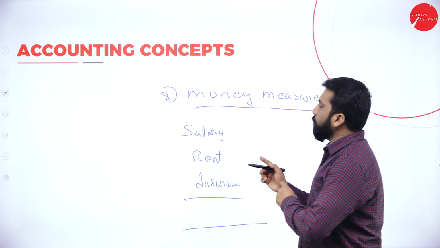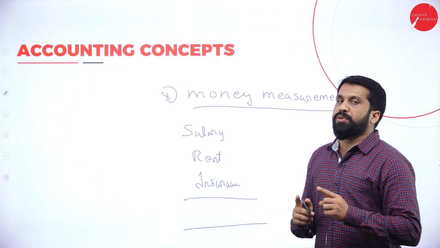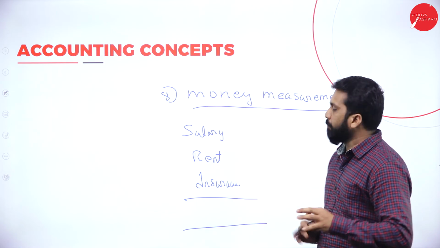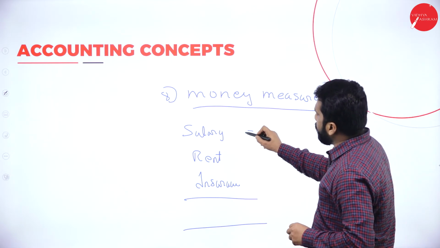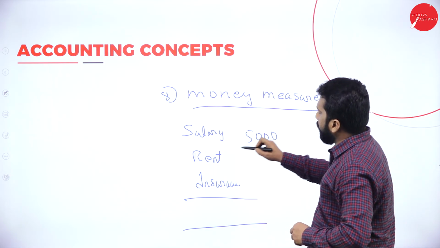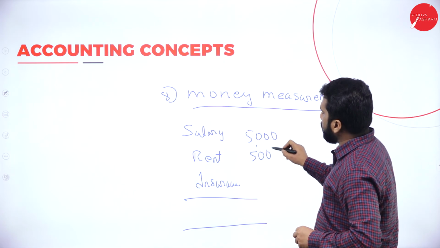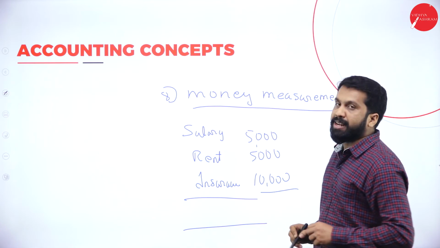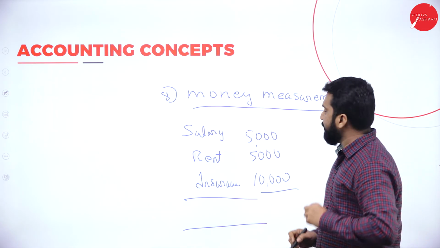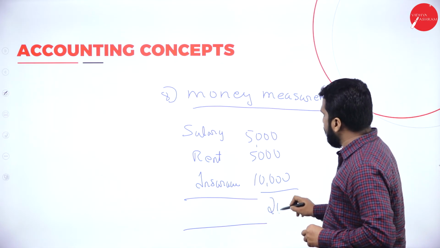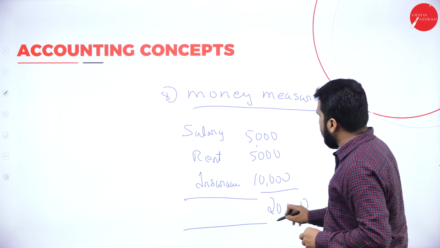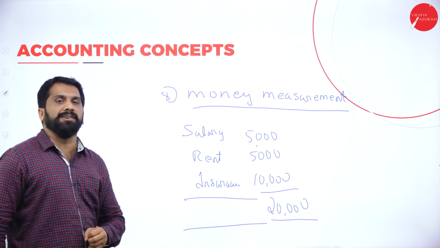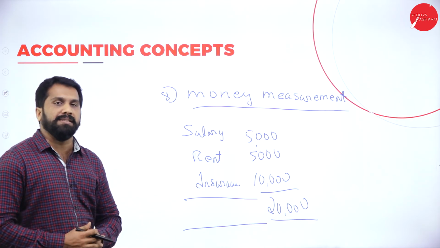Because you don't know how much salary, rent or insurance was paid. Now, if I say salary, you paid 5,000. Rent, you paid 5,000. Insurance, you paid 10,000. Can you add now? Yes. If you add everything, your total expenditure is 20,000.